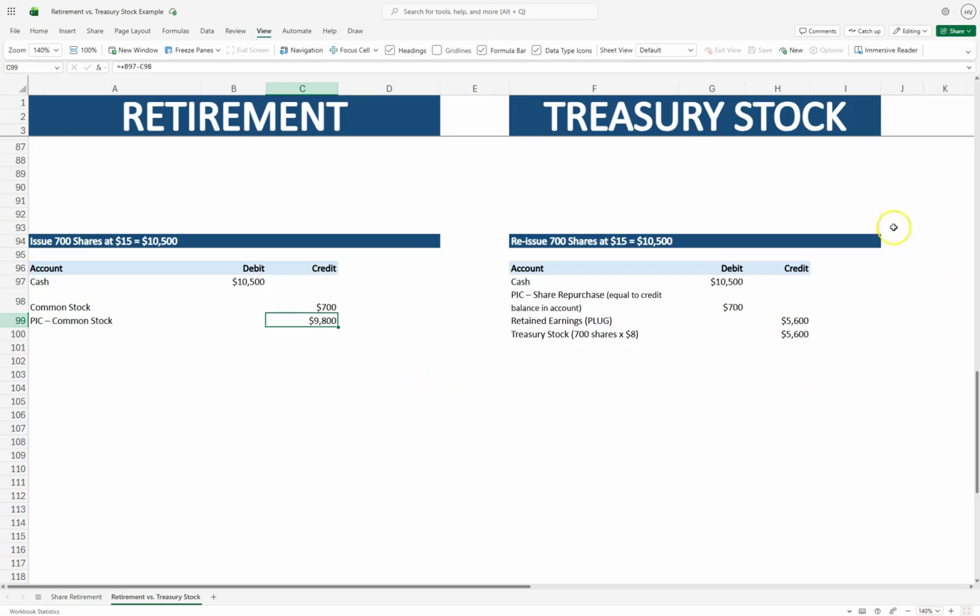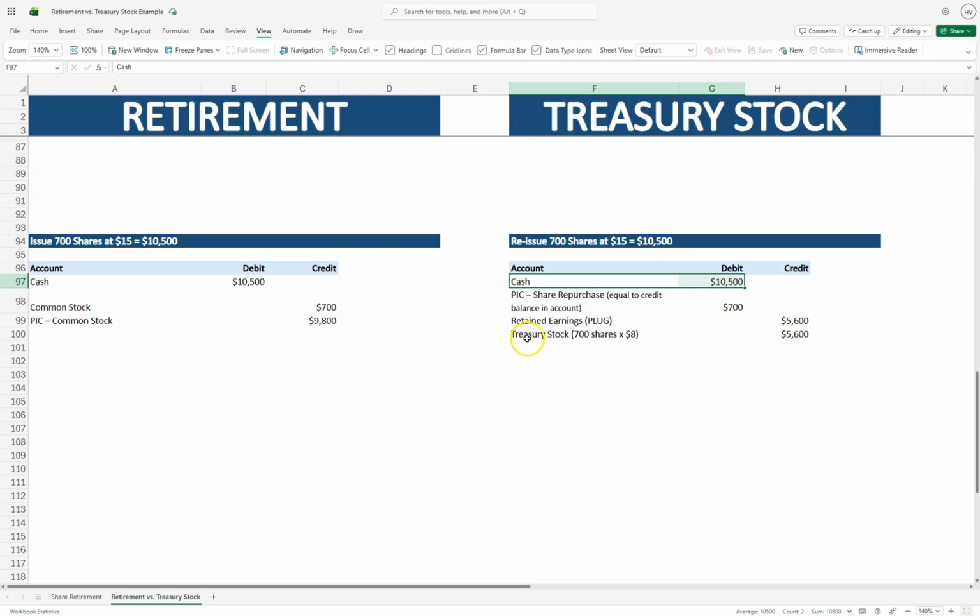Let's move over to the treasury stock side. Again, we're reissuing our 700 shares because we've repurchased them, and we said sometime in the future we're going to resell them, which is the same thing as reissue. So now 700 shares reissued at $15 is $10,500. In our journal entry, we still received cash for that amount, so we're going to debit cash $10,500.